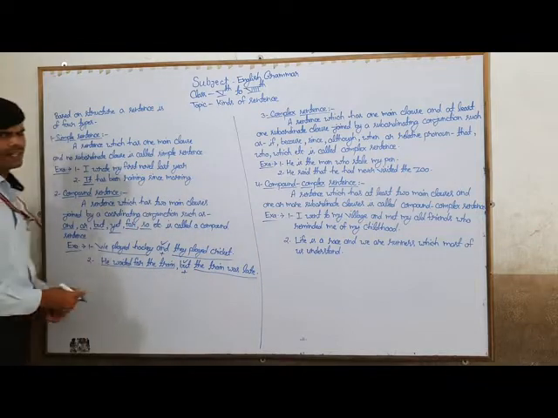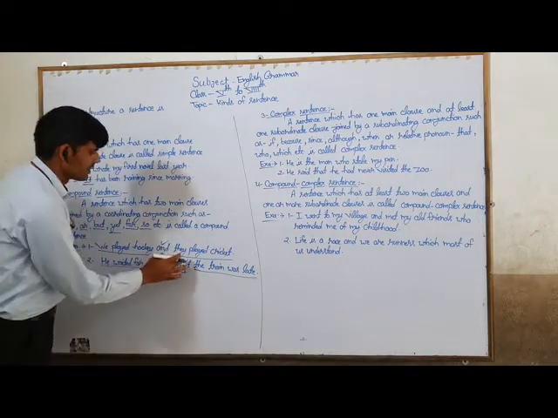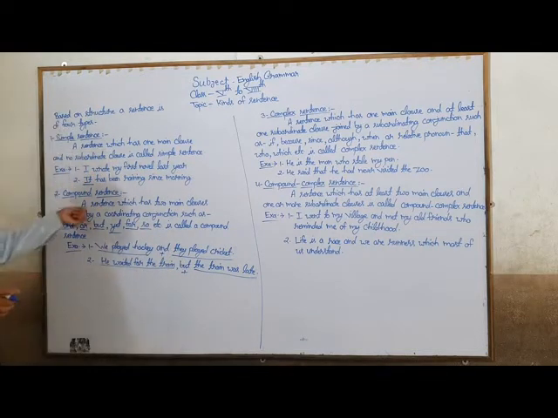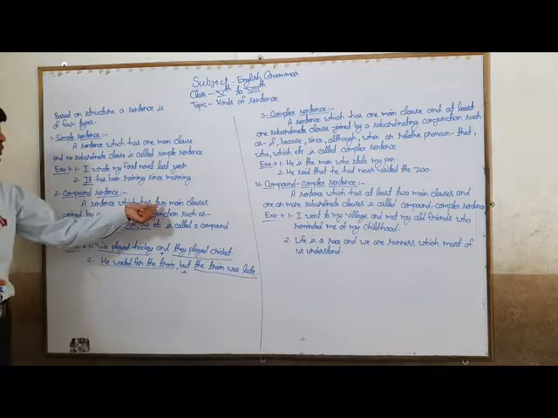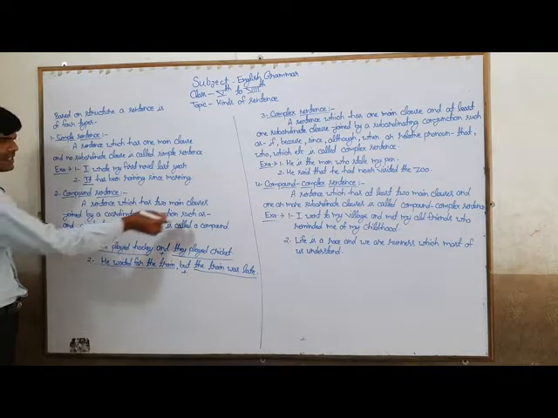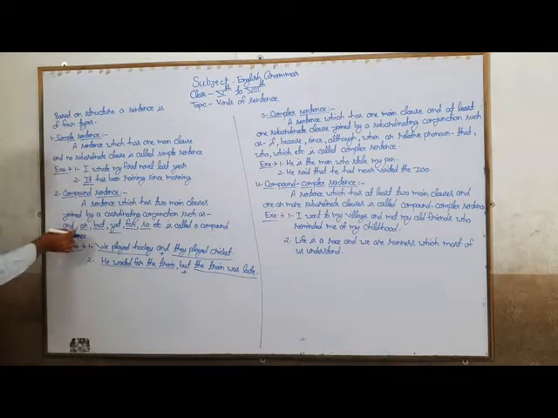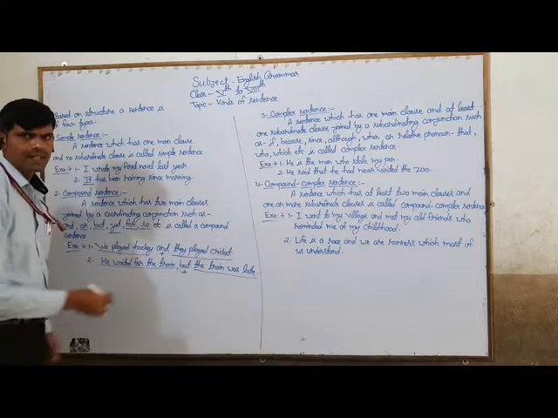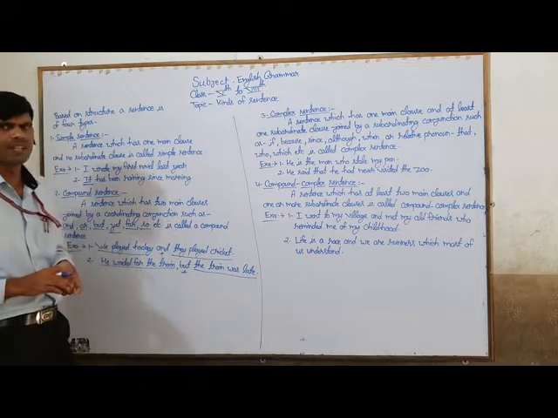So this is a compound sentence. A sentence which has two main clauses joined by coordinating conjunctions such as and, or, but, yet, for, so, etc., is called a compound sentence.